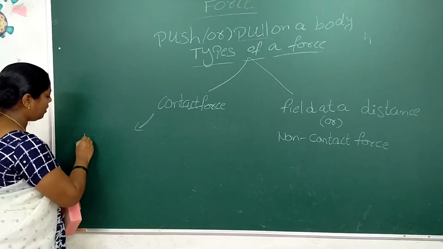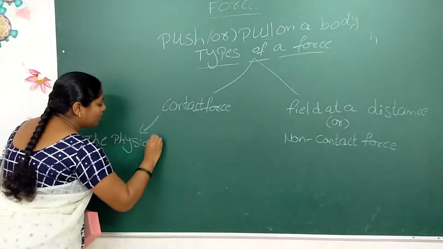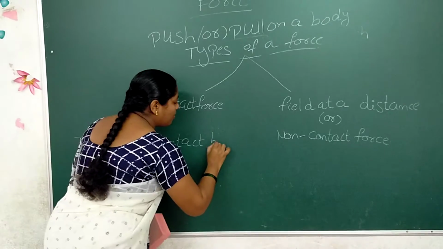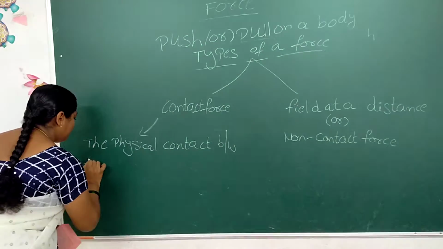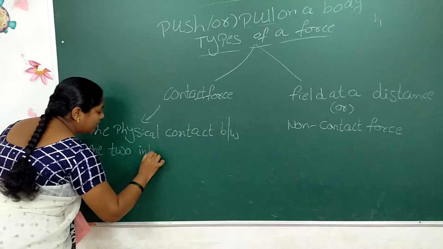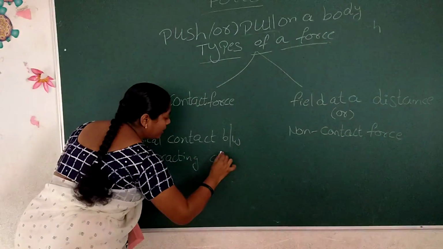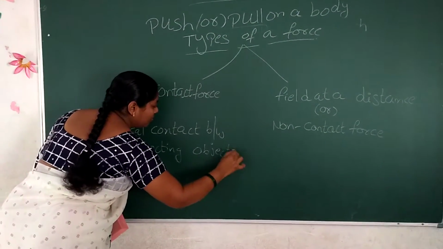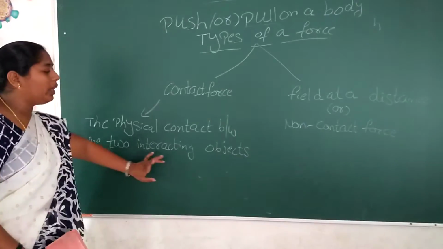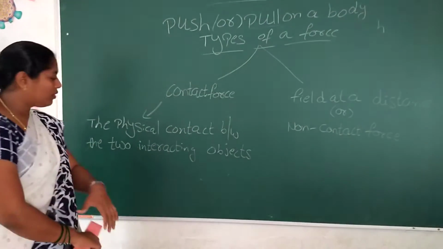Definition: the physical contact between the two interacting objects is called a contact force.